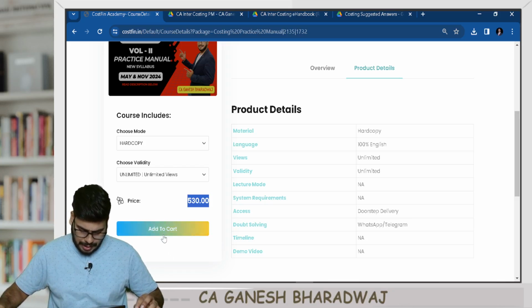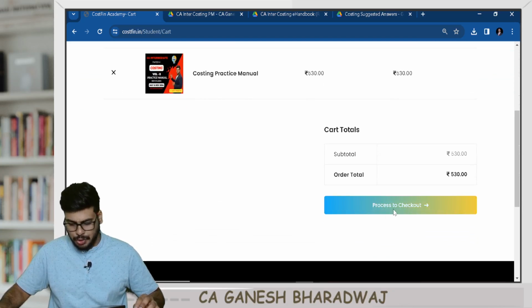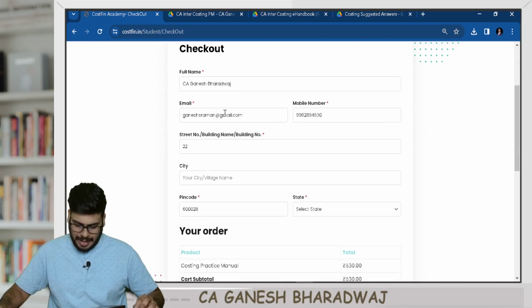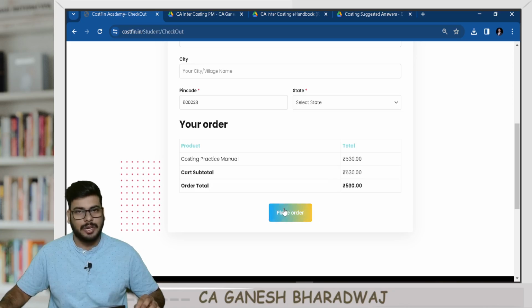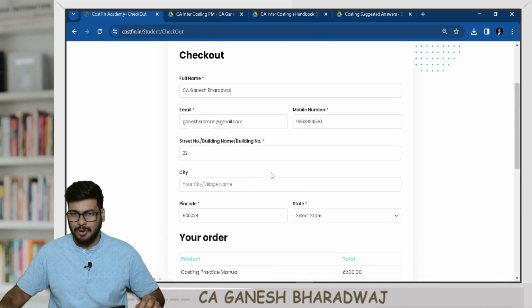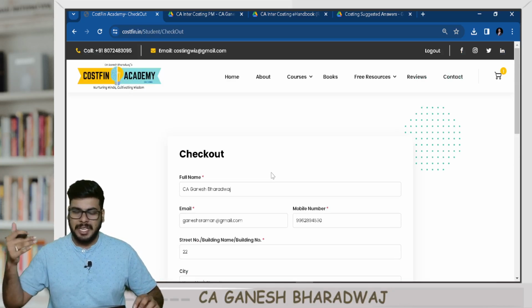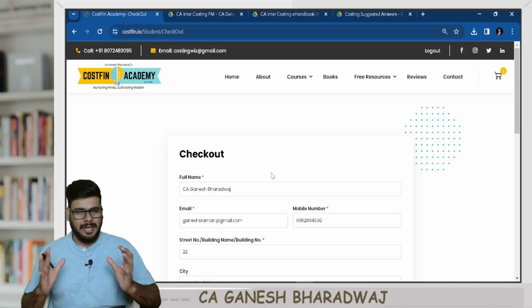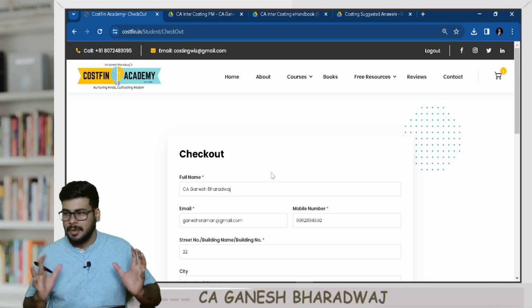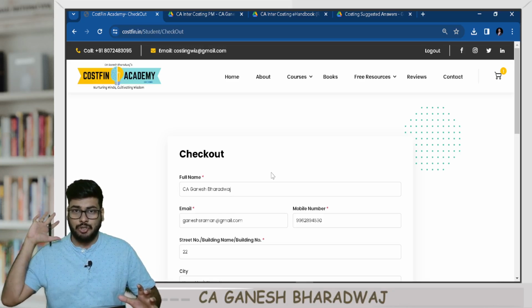You can just click on add to cart and it gets added to the cart here. Then you can proceed to checkout, where they will ask you for all the details. Once you provide the details, you can place the order and make the payment. Generally the dispatch happens on that day itself or by maximum the next day. It will reach you in around 4 to 5 days maximum, with the physical copy of the book delivered at your doorstep.